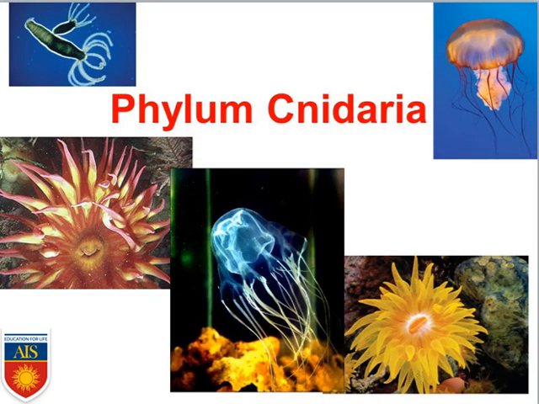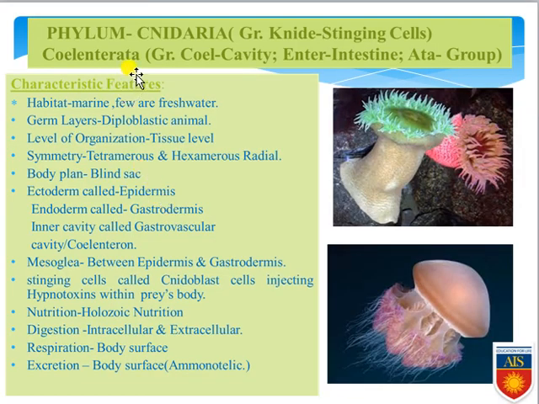After these specific sponge types, we come to the next phylum, which is the phylum Cnidaria. Let's see what we need to know about phylum Cnidaria. Keep it in your mind, the word Cnidaria has come from the word knide, K-N-I-D-E. Knide means stinging. Organisms that contain stinging cells are commonly known as Cnidarian organisms.